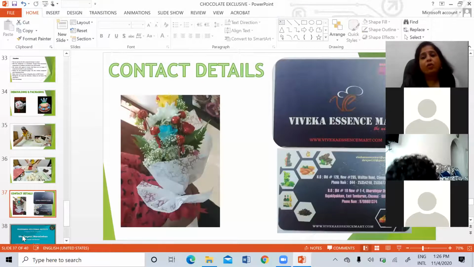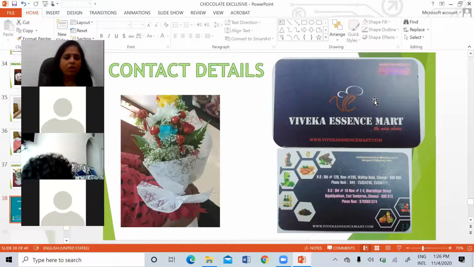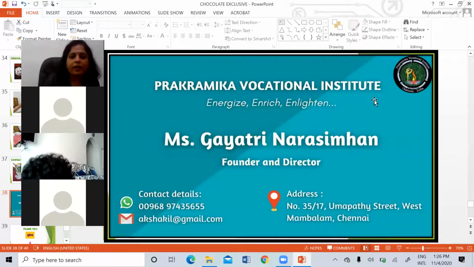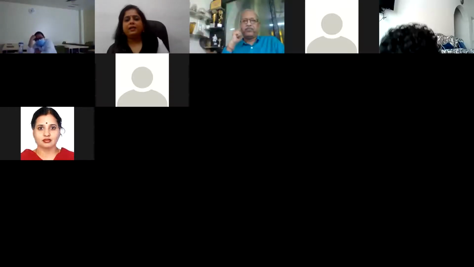Contact details for good quality chocolate materials. This is for buying the chocolate. Even molds you get a lot. You can take a picture of this. I will send it in the group also. Either you can buy from this shop, or I will send another shop's details also. You can get it over there too. I will send the material details in the group where you get the materials.